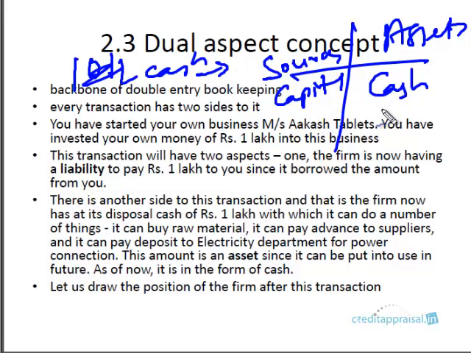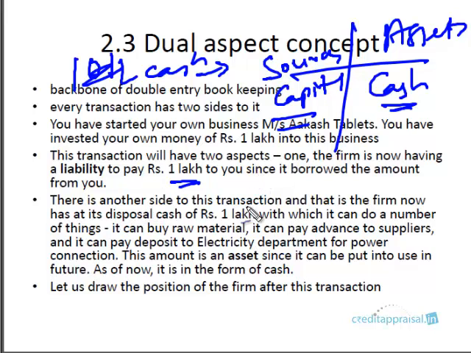We already discussed that of all the forms of asset, in fact, cash is the number one asset, because we defined asset as any entity that can be converted into cash, right? Like a land or building or any asset that can be converted into cash. Cash itself is an asset, right? This is the supreme form of asset. So in this particular transaction, I want you to know that there are two accounting heads that are affected. The proprietor, by having brought in his own funds of 1 lakh into the business, has affected two different accounting heads. One is the capital head, another is the cash head, right? So that is transaction number one.